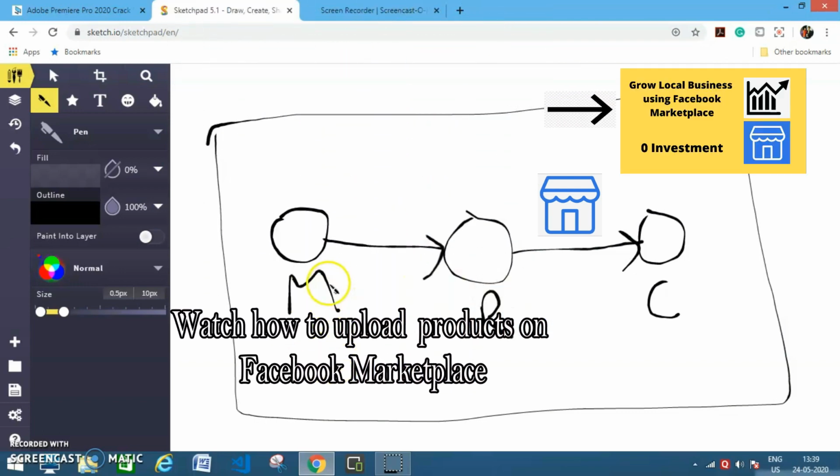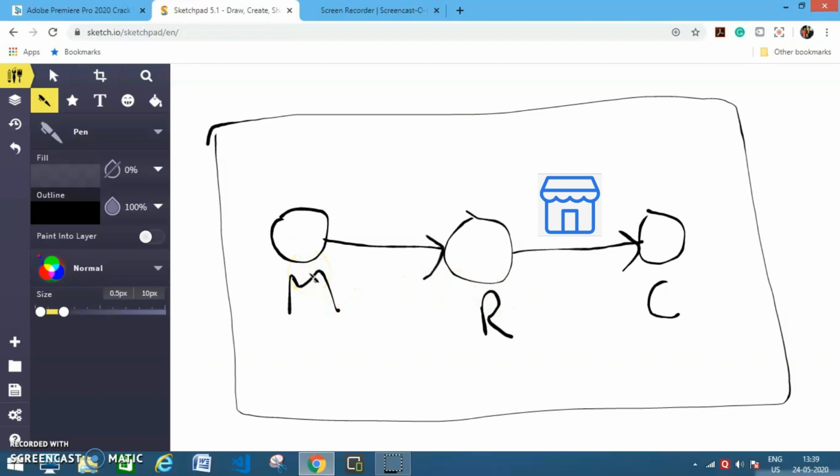Now, in our case, who will be the manufacturer for us? The answer is there is an app called Meesho, which will be the manufacturer for us. Meesho is India's number one reselling app. It's an app, so you can find it on the Play Store or App Store. You can simply download the app. You can find thousands of products on Meesho, and you just have to select the product which you want to sell to the customers. Then you can download the images of the product, copy the description of that product and simply upload it on